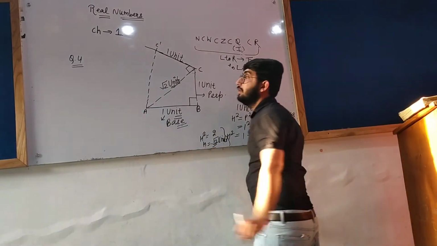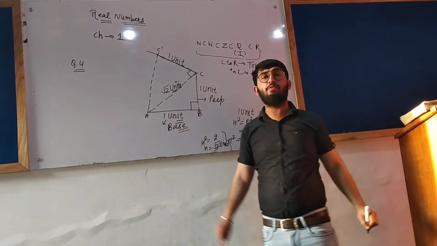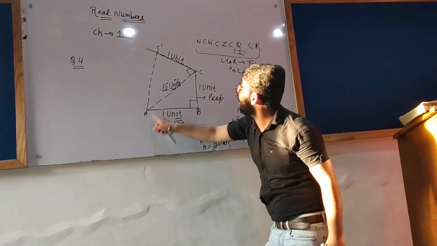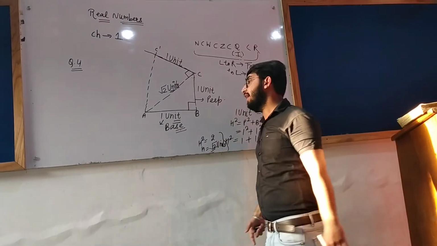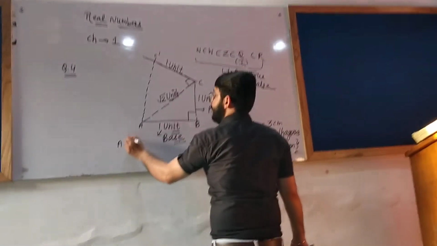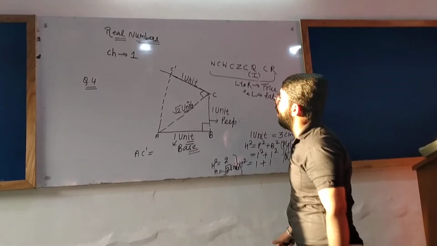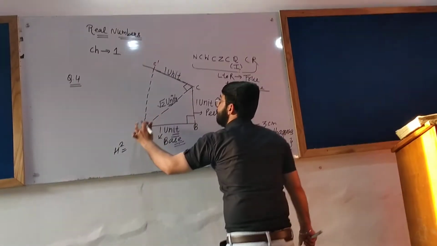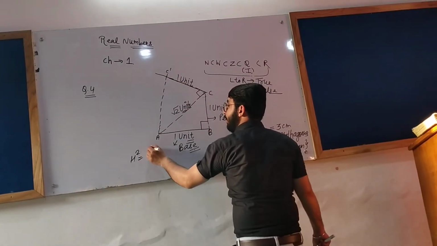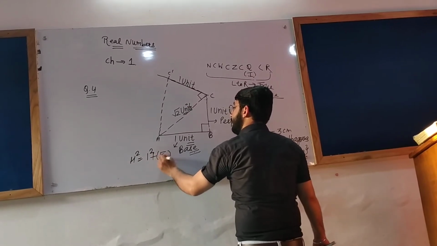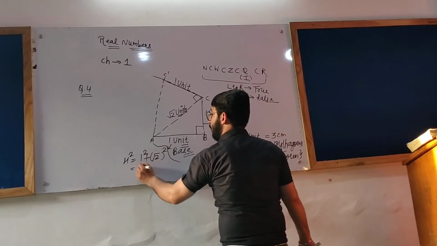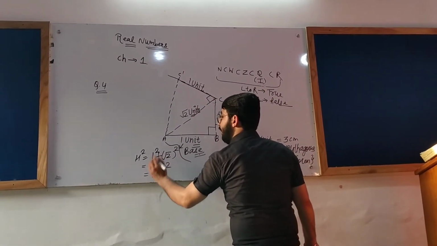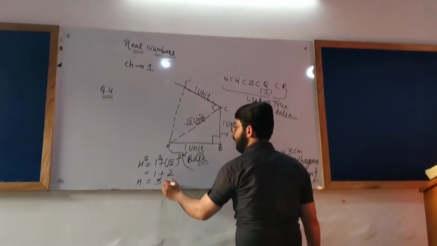What will this distance AC dash be? Let us apply the Pythagoras theorem again. AC dash is also the hypotenuse, for triangle ACC dash. h square equals, the base is root 2 and the perpendicular is 1 unit: 1 square plus root 2 square. 1 square is 1, and the square root cancels the square, giving 2. 2 plus 1 gives 3.